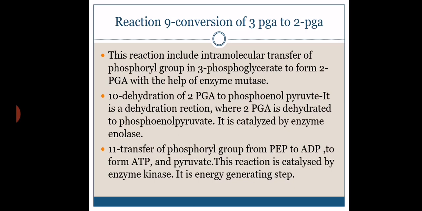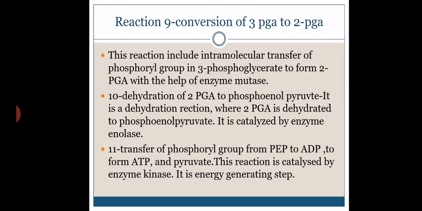And phosphoenol pyruvic acid undergoes a dephosphorylation reaction, catalyzed by the kinase enzyme. Phosphoenol pyruvic acid is converted to pyruvic acid, where the phosphate group is accepted by ADP to synthesize ATP.